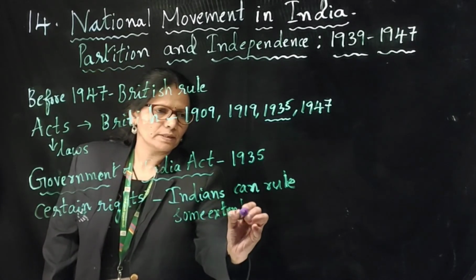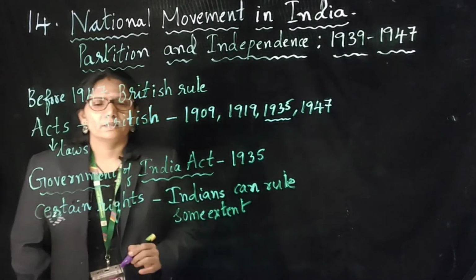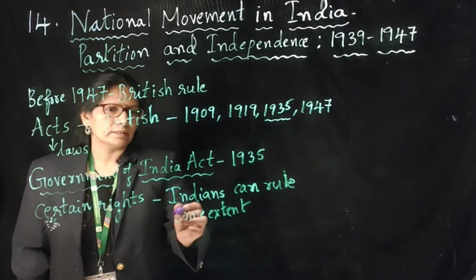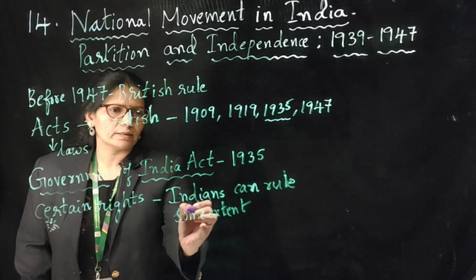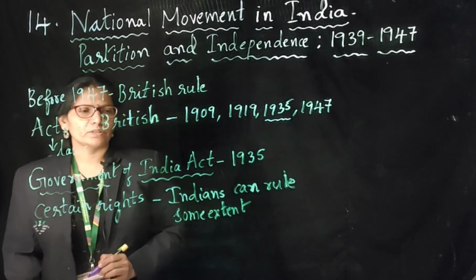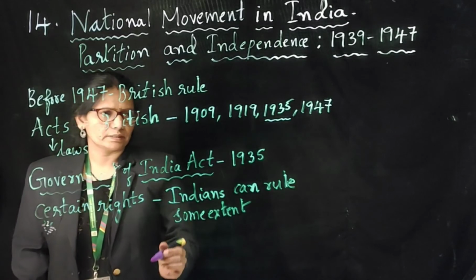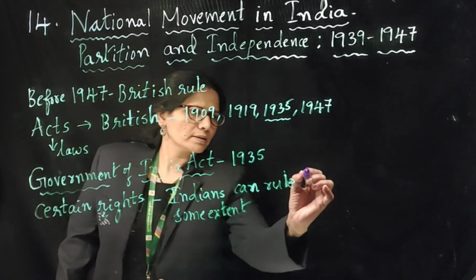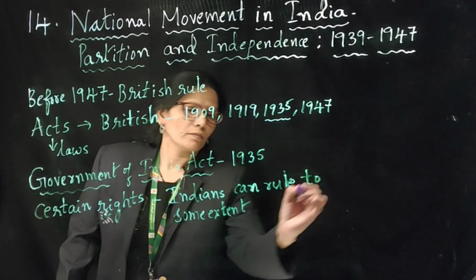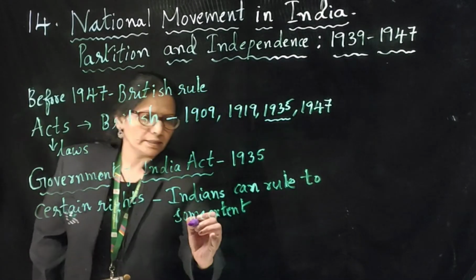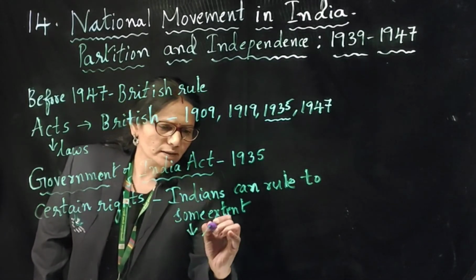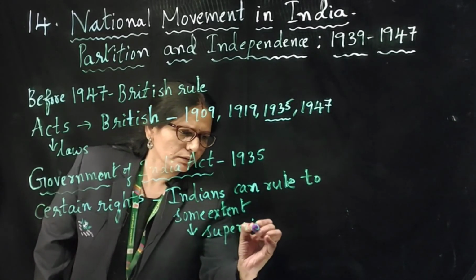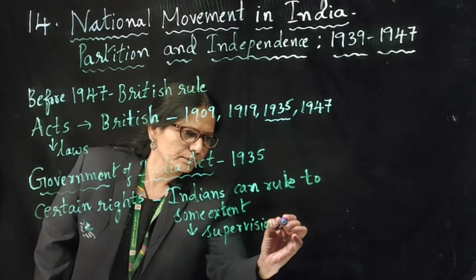This means Indians can rule our country, but they have to rule under the supervision of Britishers. What do you mean by this? Indians can rule themselves under the supervision of the British.